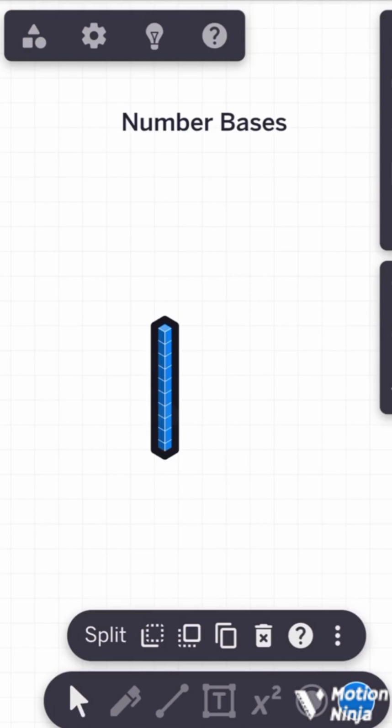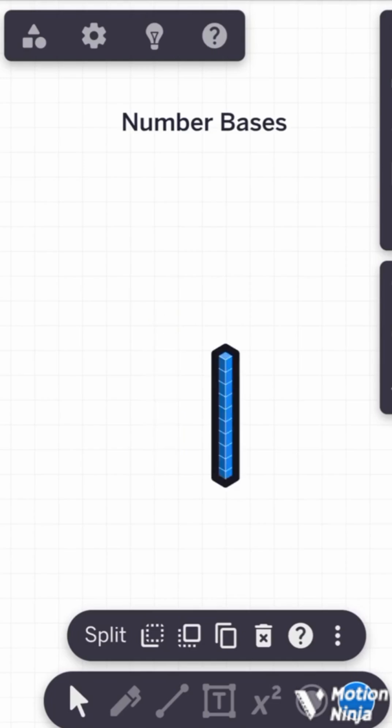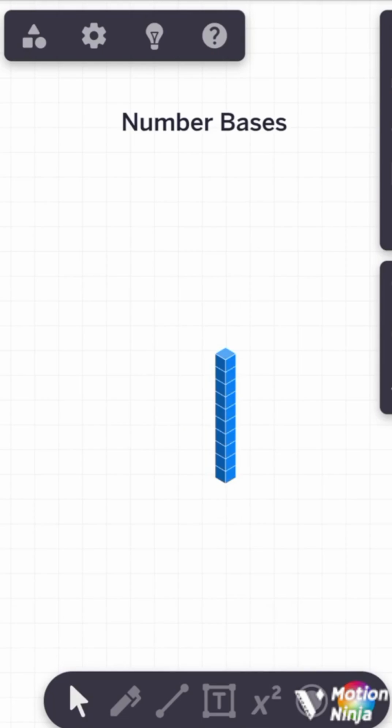Okay, so this is 10 groups of 1, one group of 10. So 10 groups of 1, okay? Or just say 10 ones, then 1 ten, okay? The two words look like they are similar, but they are not. Okay, it's just English language.